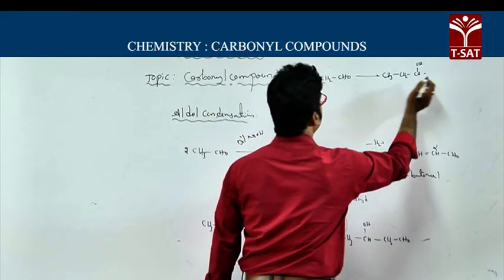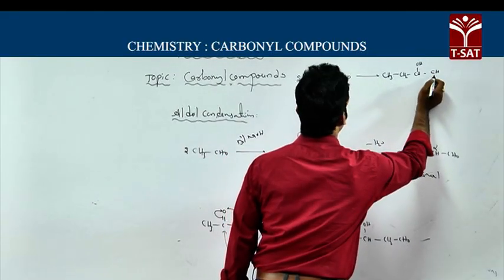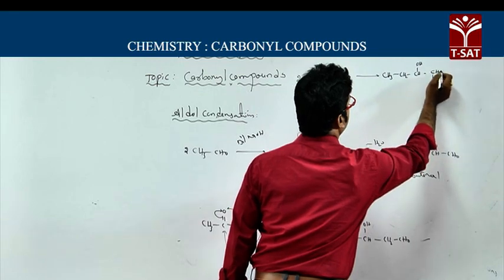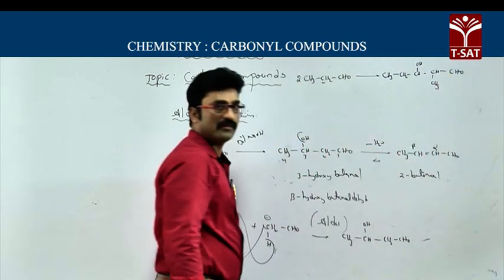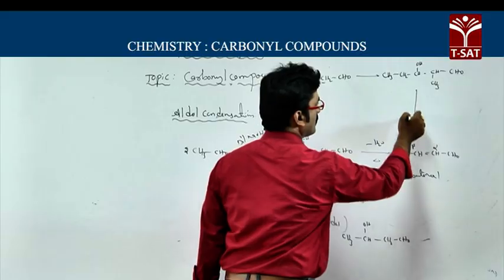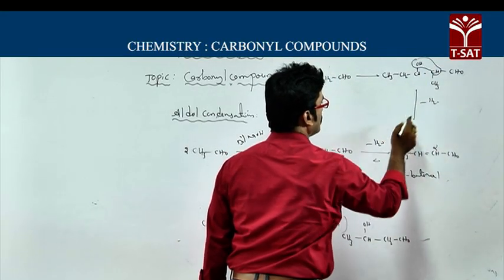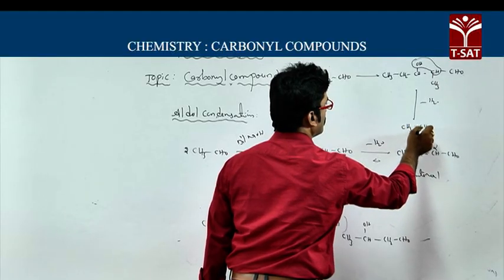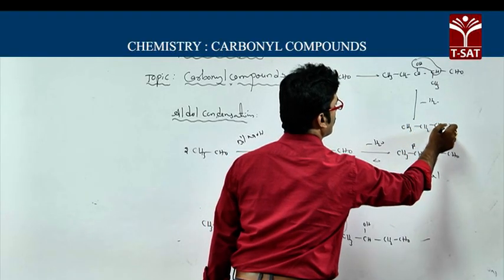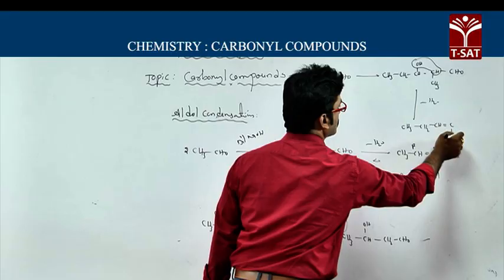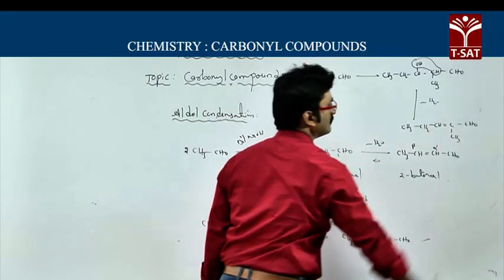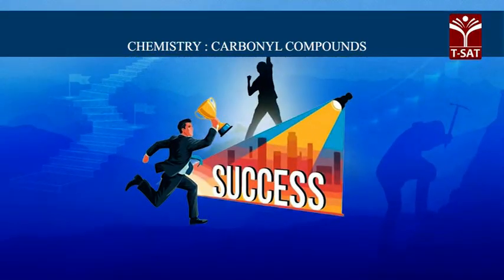So the leftover will be CH, CH3, and this is CHO. Very simple. Now after this you remove water, minus H2O. You will get CH3 CH2 CH double bond C CH3 CHO. Very easy to write the products.